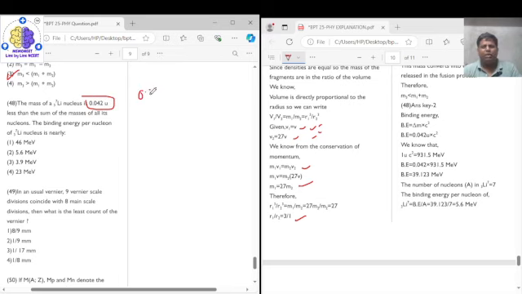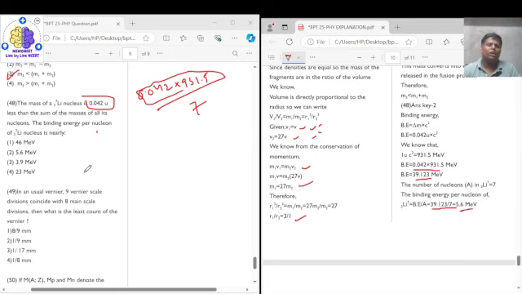So mass defect is 0.042 u. Now 0.042 u multiplied with 931.5, this product will give you the binding energy, and then binding energy upon 7 will give you your answer, because they are asking you binding energy per nucleon. Multiplying this will give you 39.123, and 39.123 divided by 7 will give you 5.6 MeV, and 5.6 MeV is option 2. So the correct answer is option 2.